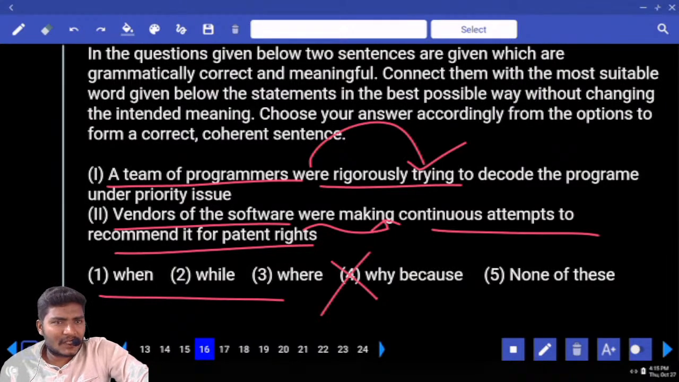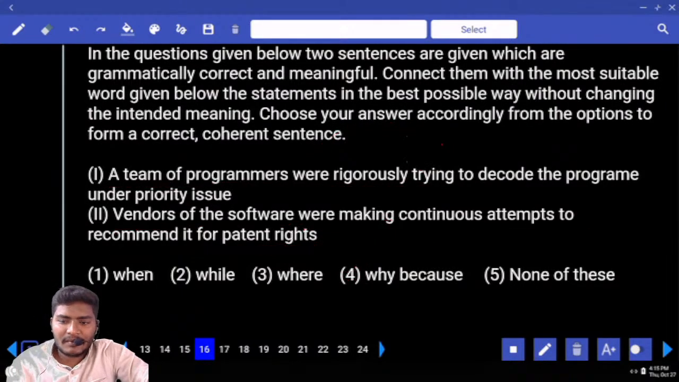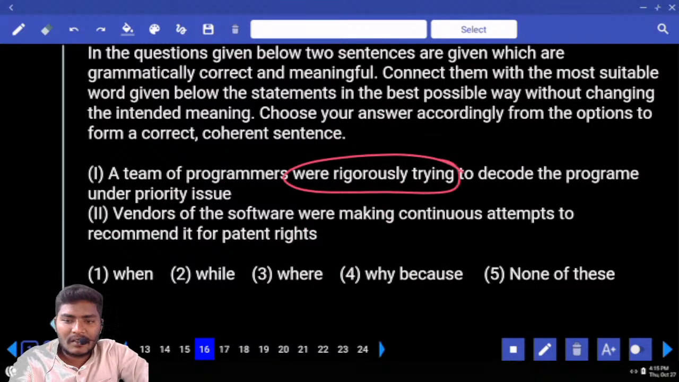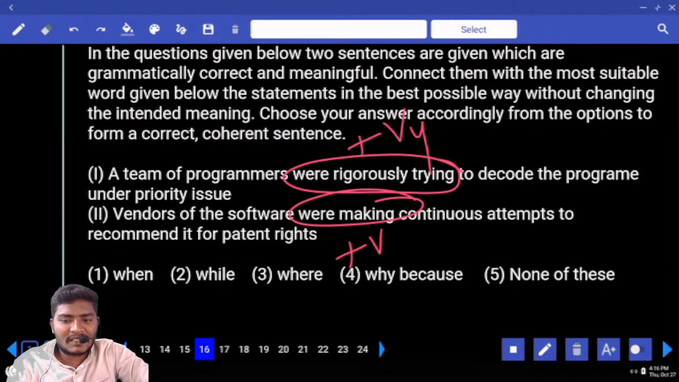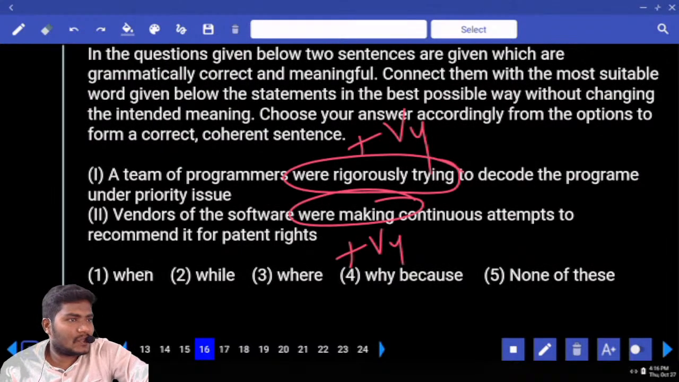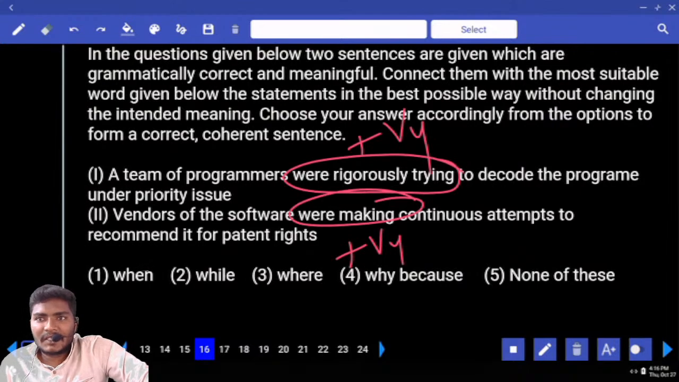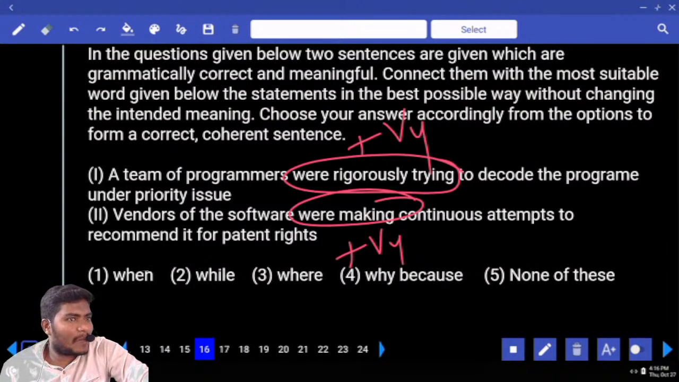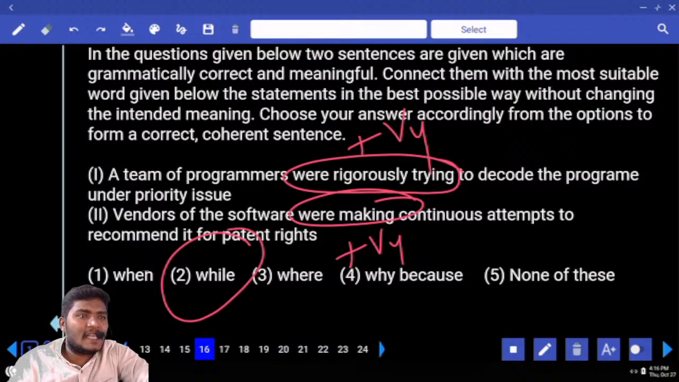Can you tell me the tenses of these two? Which tenses are they? Once look at this. Were plus V4. What is this one here? Were plus V4. Can you tell me the tenses of these two? Past continuous tenses. Which conjunction do you use to combine two past continuous sentences? Only while, remember.